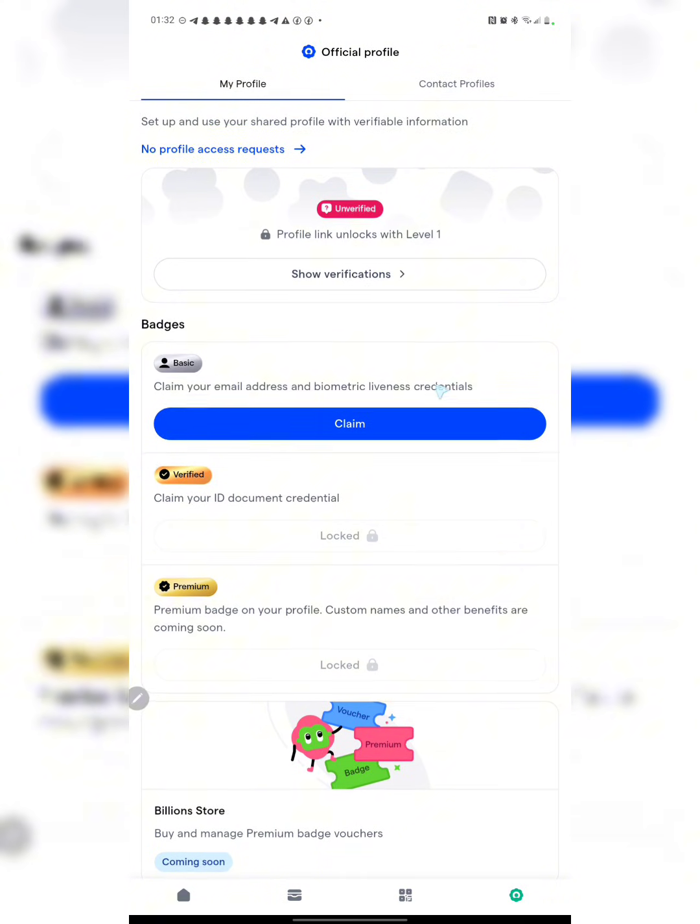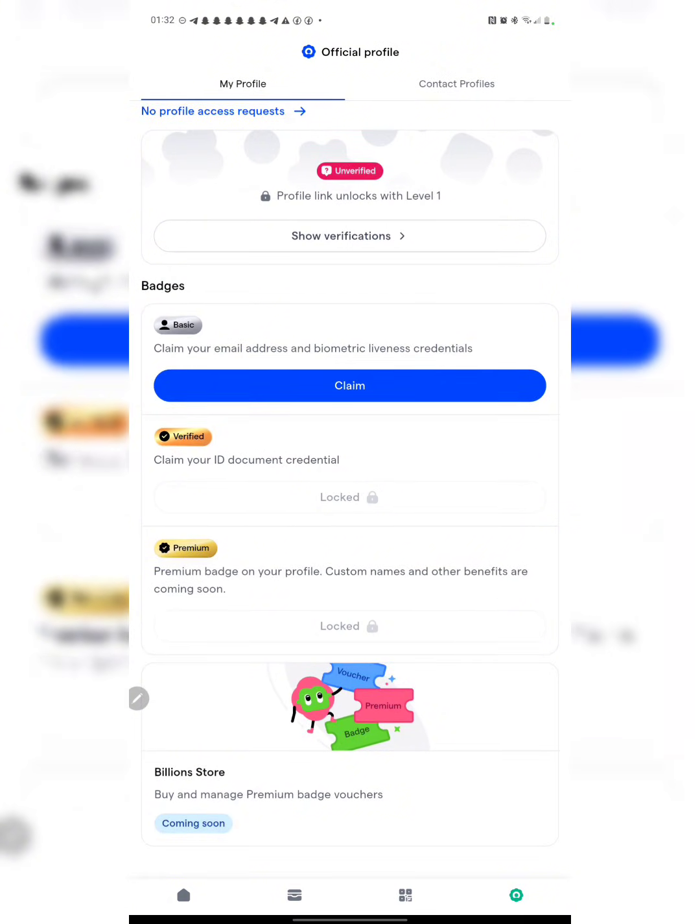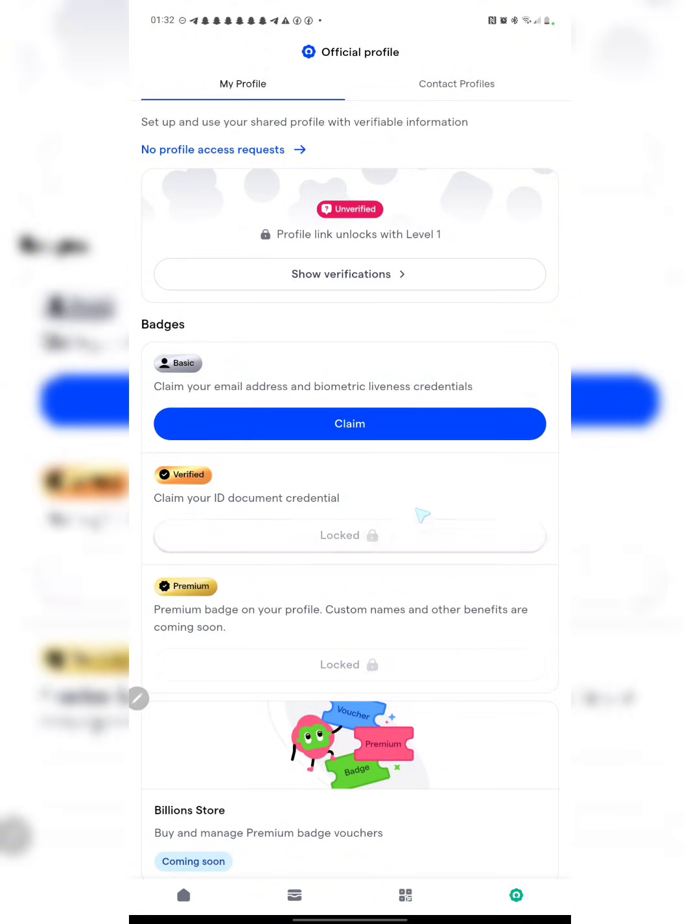And over here right now, you can see we have some things right here, but the most important one is the badges right here. But over here on the badges, you can see they are going to be asking you to claim your email address and biometric liveness credential. This is the basic, and of course we have some other stuff right here. Okay, so let me just try and figure it out completely. Okay, let's start with the first one, which is of course the basic.